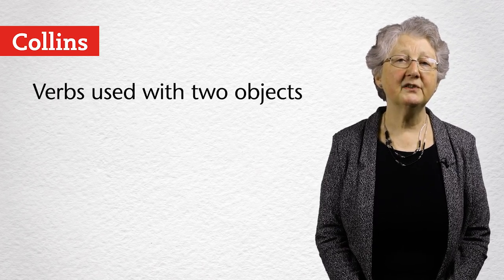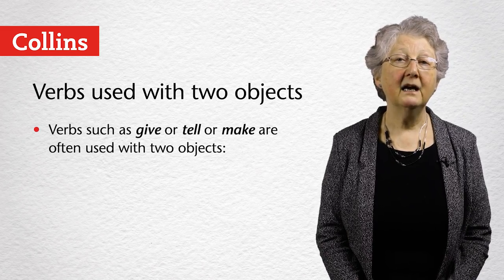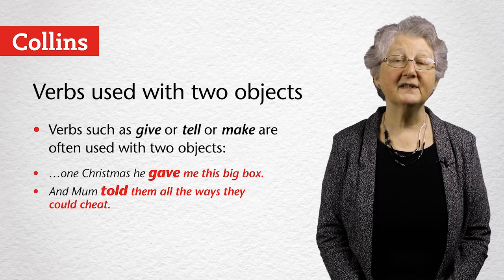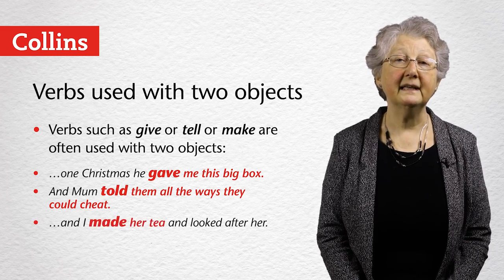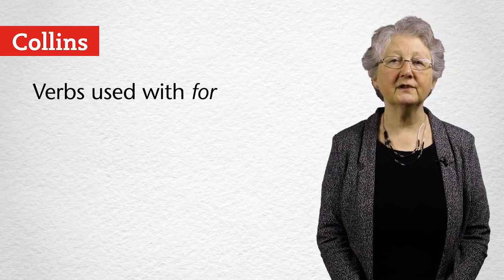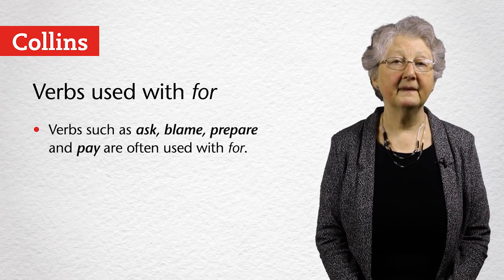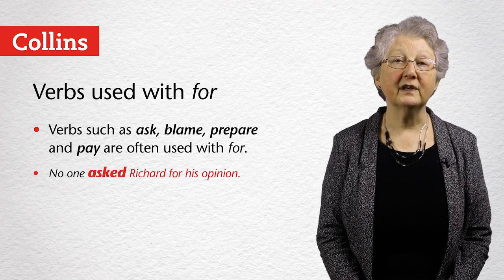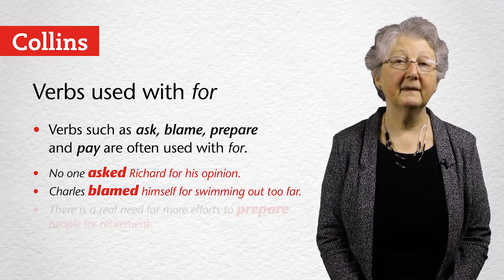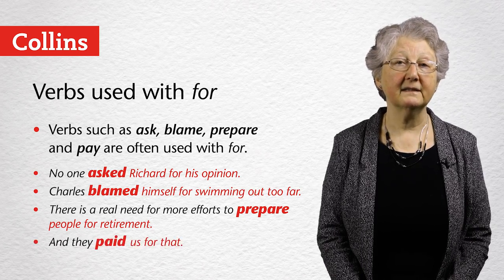We all know about verbs that are used with two objects. Verbs like give or tell or make. For example, gave me this big box, told them all the ways they could cheat, made her tea. Other verbs are used with a noun and a preposition such as for. These are verbs like ask, blame, prepare and pay. For example, asked Richard for his opinion, blamed himself for swimming out too far, prepare people for retirement, paid us for that.